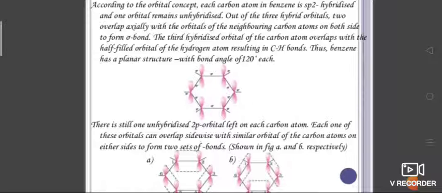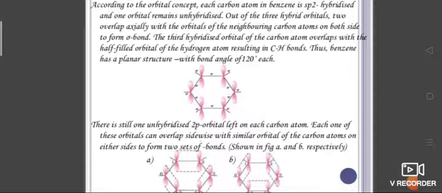So the unhybridized p orbital of each carbon atom overlaps laterally with the p orbital of the adjacent carbon atom to form a pi bond. In general, there are two equal possibilities of 3 pi bonds by the overlap of p orbitals. The first one shows carbon 1 to 2, carbon 3 to 4, carbon 5 to 6.